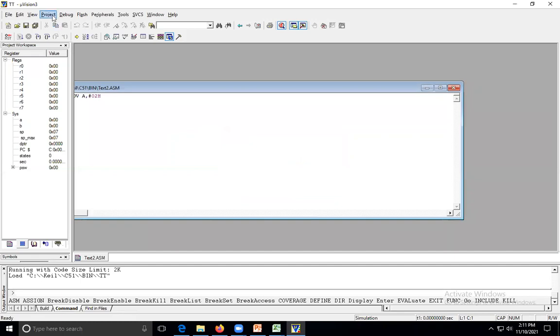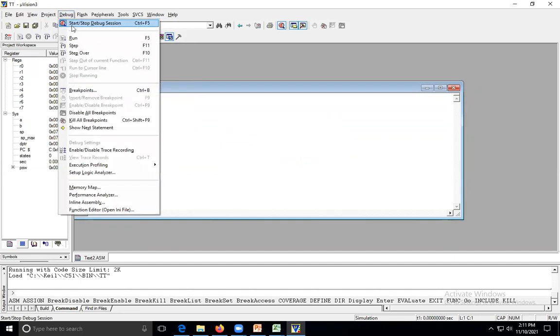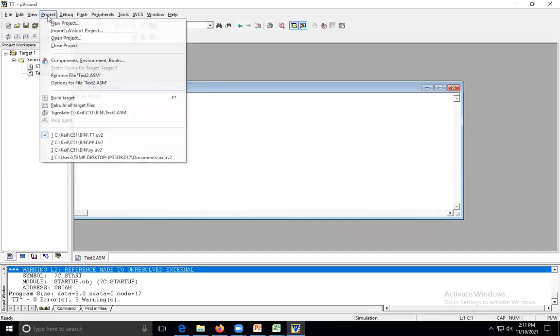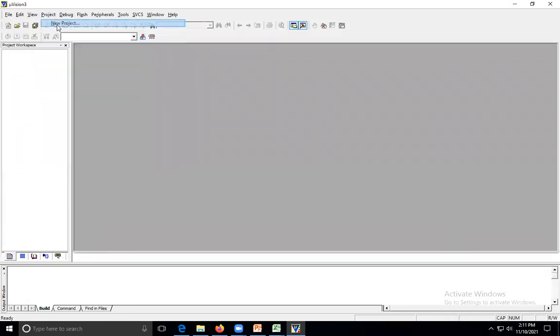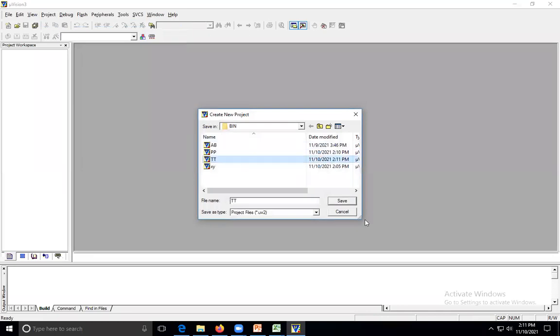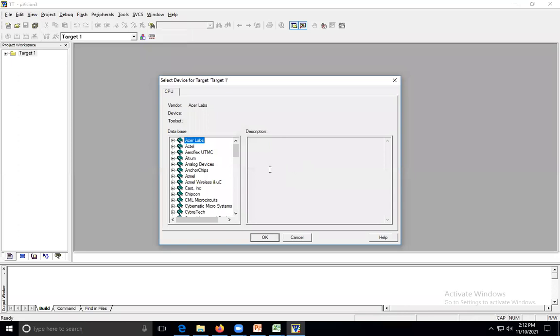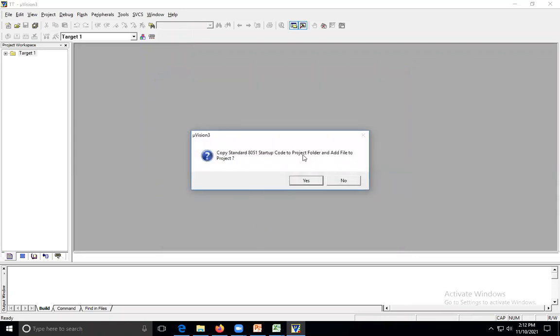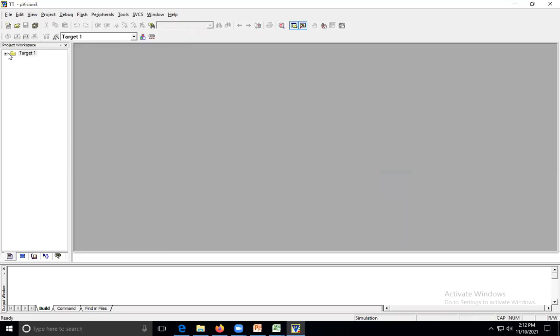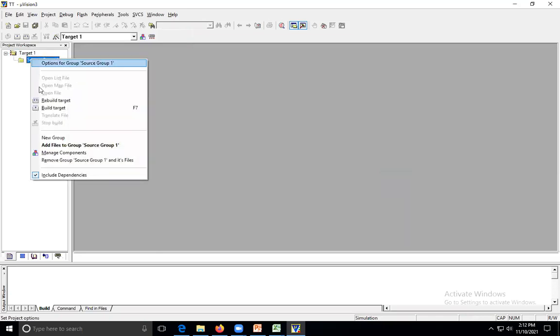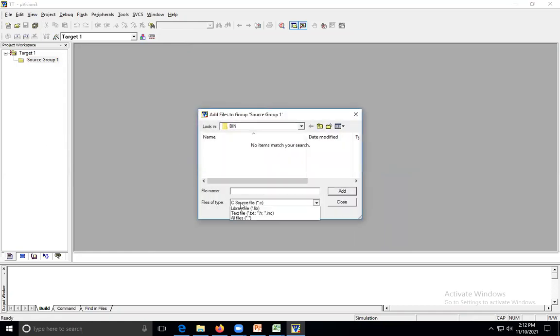Then project, close project. Then I give new project. If I give the same name, tt, save, overwrite yes. Same Atmel, then the 89C51. Here you are giving no to the startup file. Then there is a target. Right click on that, and simply add the same file. Add, close it here,